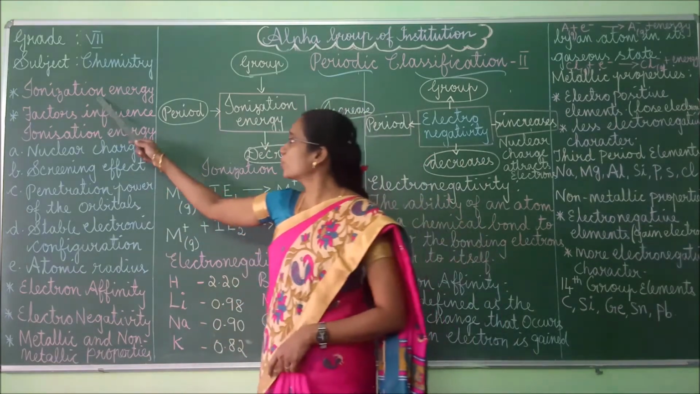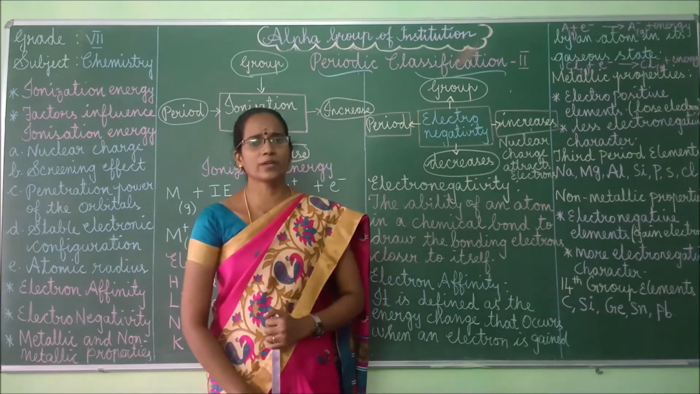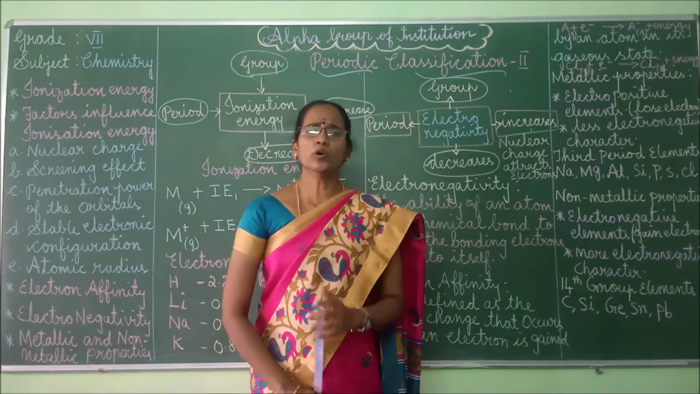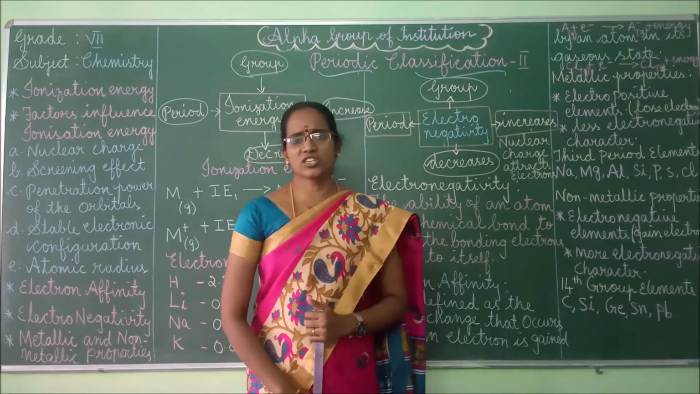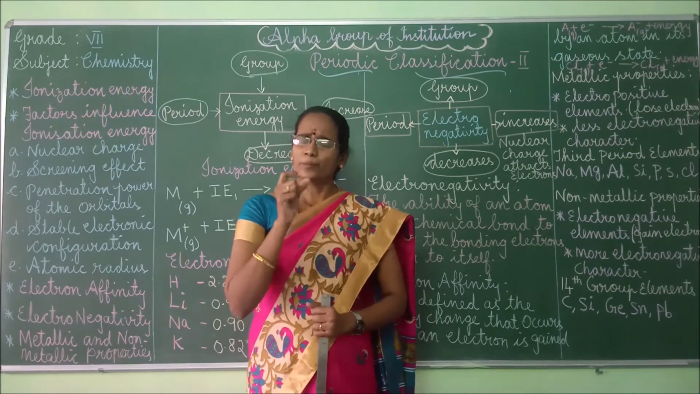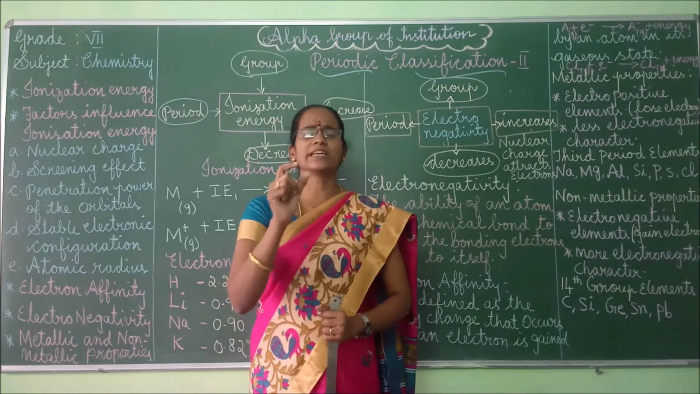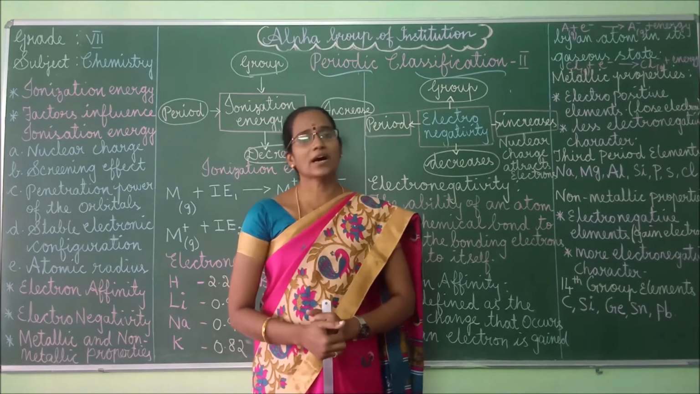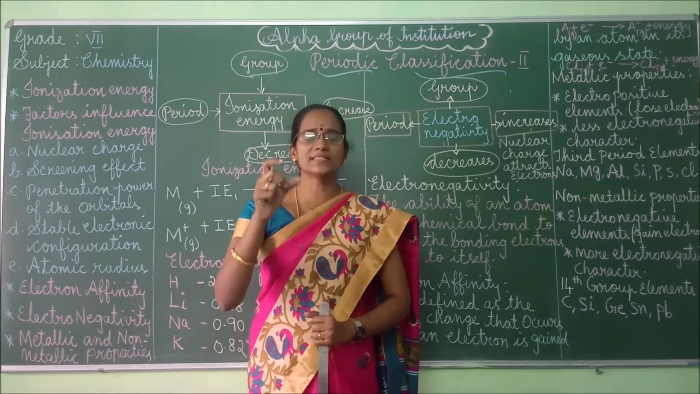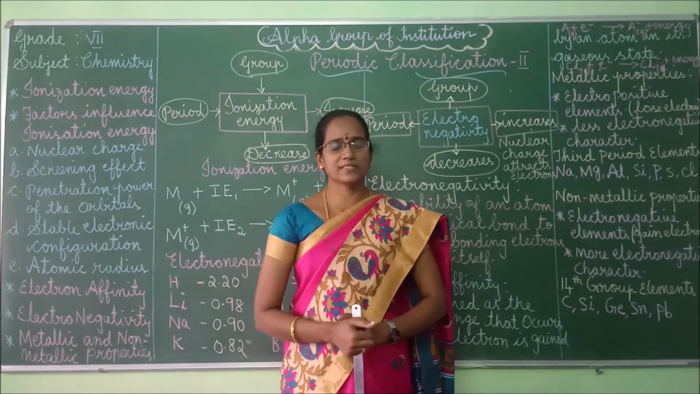First, let me discuss the ionization energy. Right. What is meant by ionization energy? Actually, to remove an electron from an atom, some energy is required, right? The minimum energy required to remove an electron from a gaseous atom is called the ionization energy, and this atom changes into a positively charged ion, that is a cation. Okay, so this is called the ionization energy.